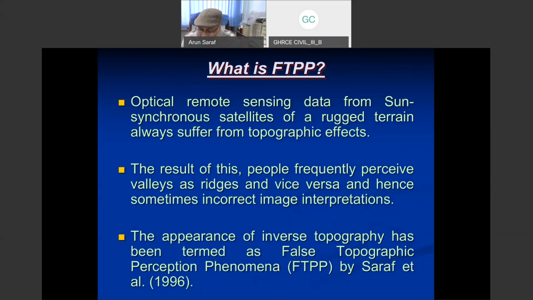Before that, remember that the first remote sensing satellite in the civilian domain started in 1972 in the form of Landsat-1. Until 1996, for those 24 years, the entire remote sensing literature remained silent about this phenomenon, though people have been suffering from it.